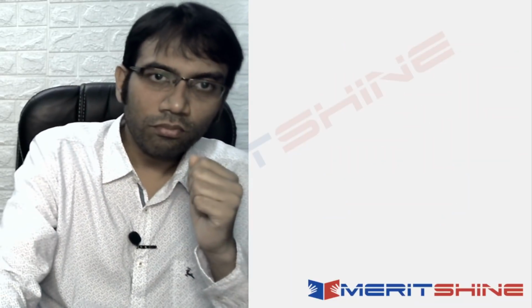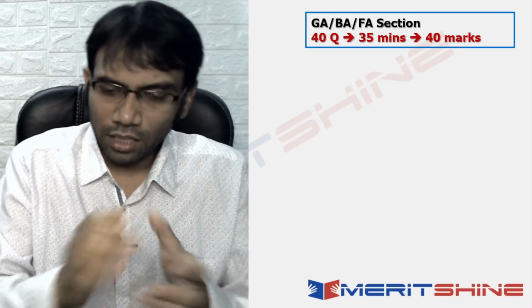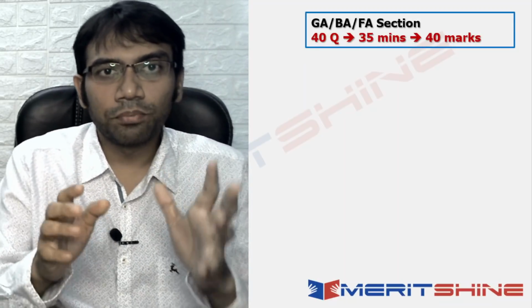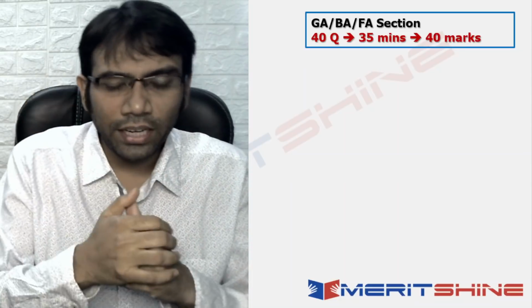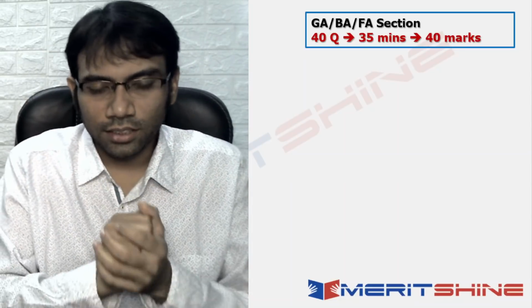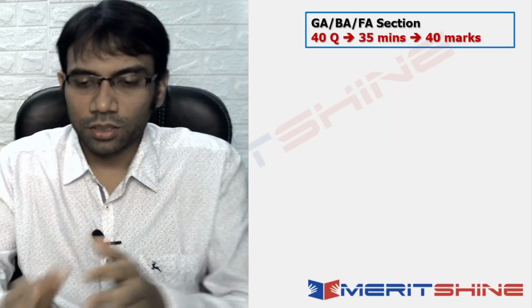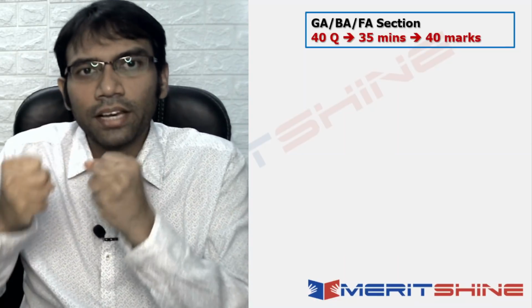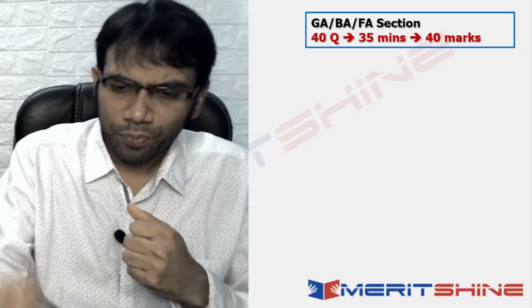Now, the last objective section was general awareness, BA FA. I mean, the last was not in the paper, it was in between, right? The last that we will discuss here. So 40 questions, 35 minutes and 40 marks. I got that feeling that the GA BA FA section was something which was very difficult, or they found it very difficult. Okay, why was it?